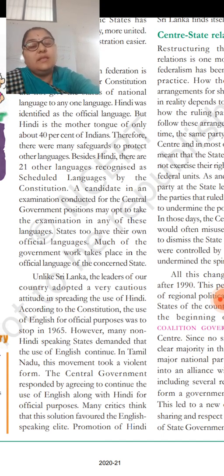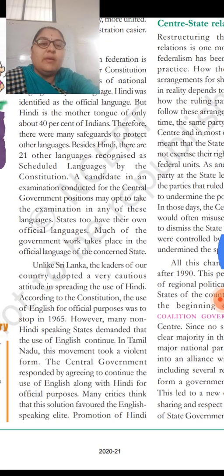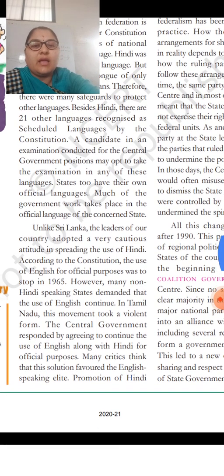So besides Hindi, how many languages is our constitution recognizing? 21 languages.